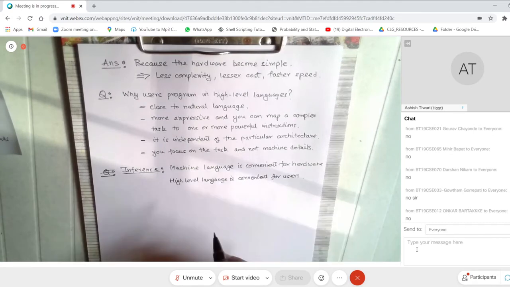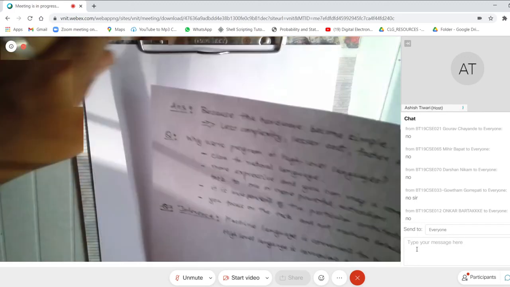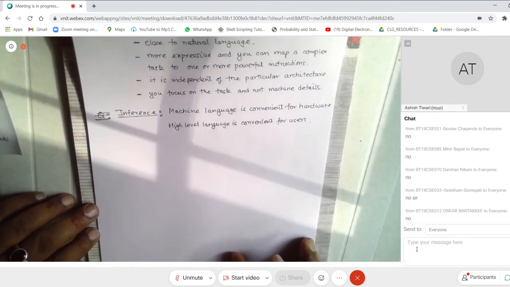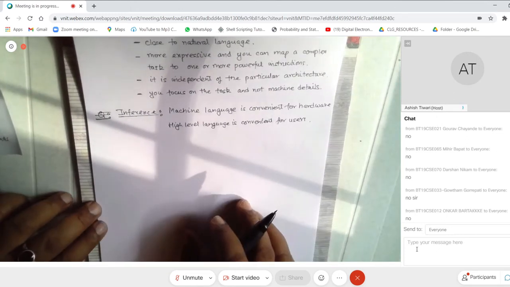So it is actually the convenience that we are worrying about. So very informally we can say machine language is convenient for the hardware and high level is convenient for the user. If you understand that, let me pose another question to you.